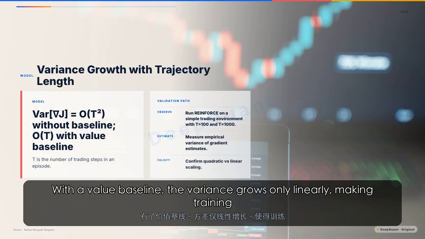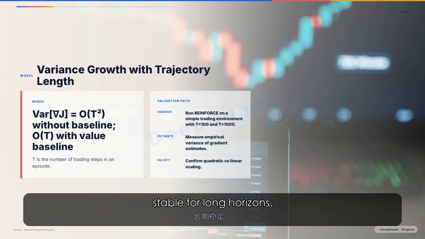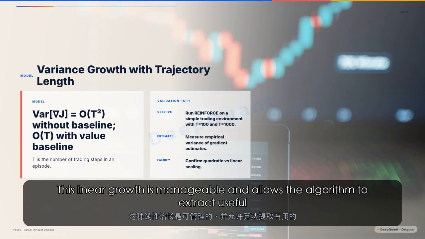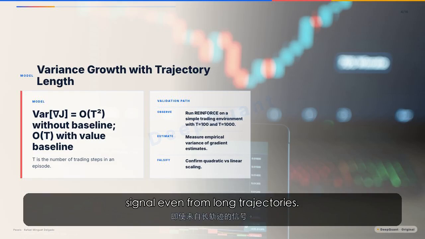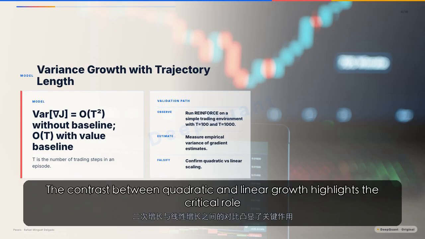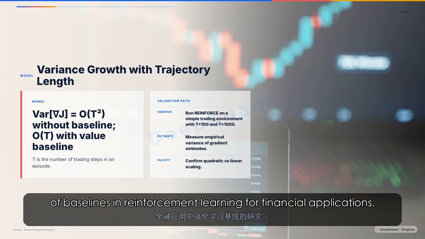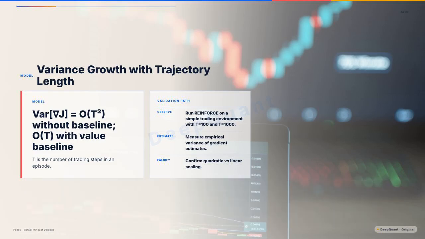With a value baseline, the variance grows only linearly, making training stable for long horizons. This linear growth is manageable and allows the algorithm to extract useful signal even from long trajectories. The contrast between quadratic and linear growth highlights the critical role of baselines in reinforcement learning for financial applications.